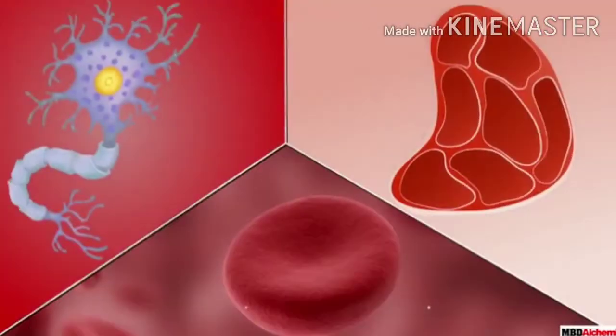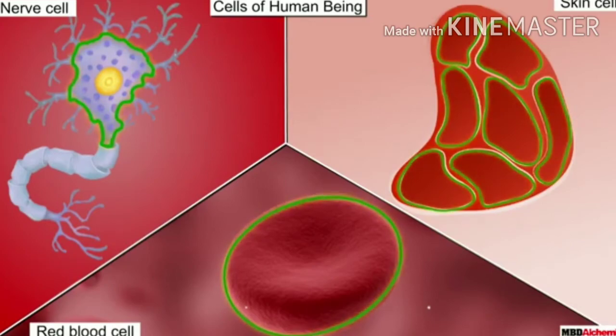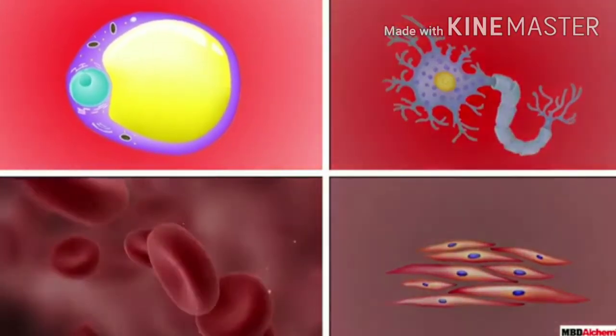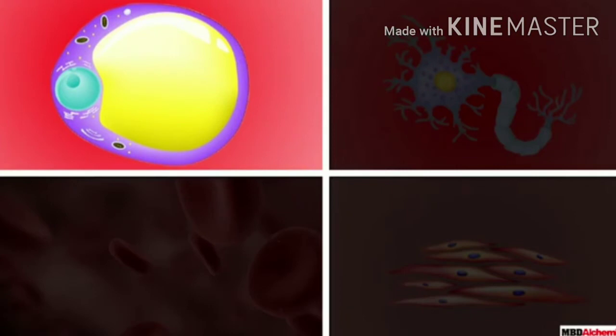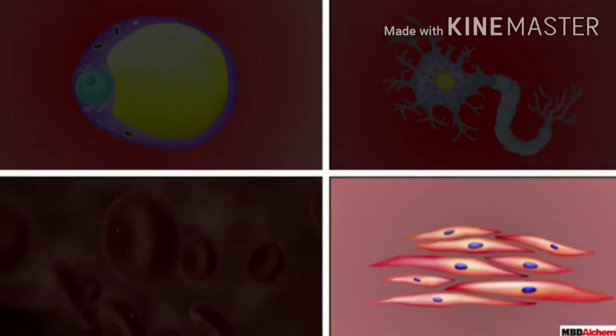The cells of different organisms not only differ in number but also differ in their shapes. The cell membrane provides the shape of the cell. Cells may be round in shape like fat cells. They can also be spherical in shape, for example red blood cells.